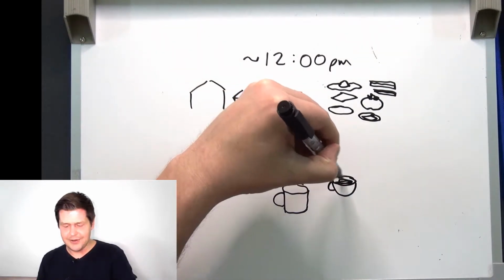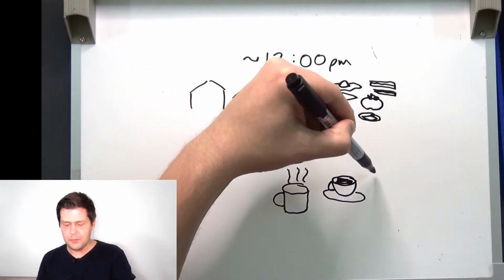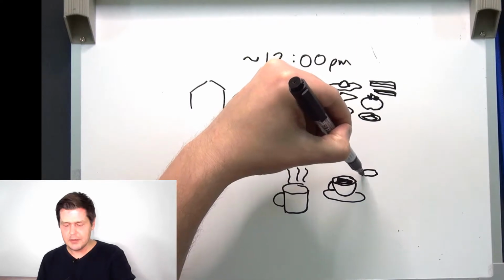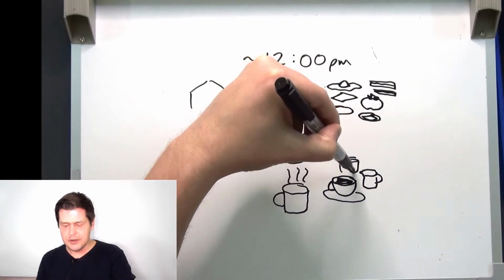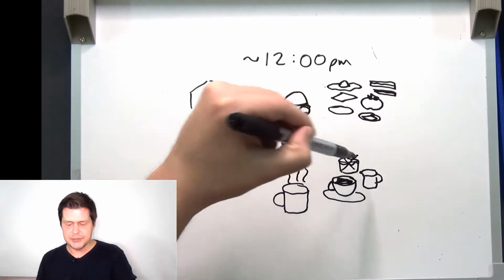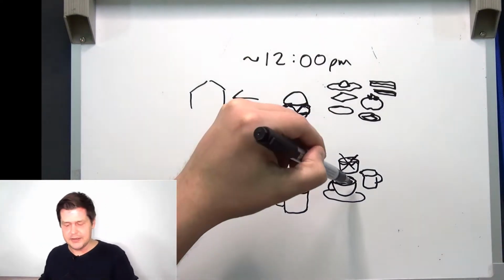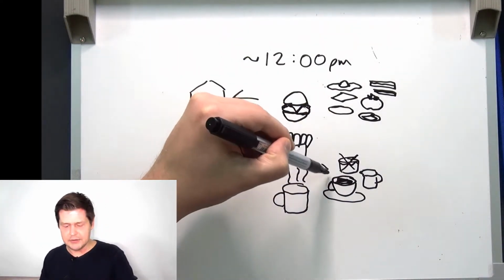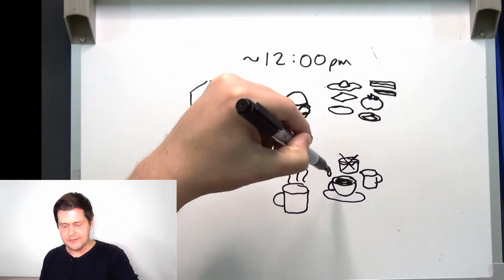So there's the cup of coffee and a saucer, and the coffee came with milk and sugar. There was some sugar. But I did not add the sugar to my coffee. I just added the milk to my coffee. I poured the milk into the coffee, and I took a spoon and I stirred the milk and coffee together.